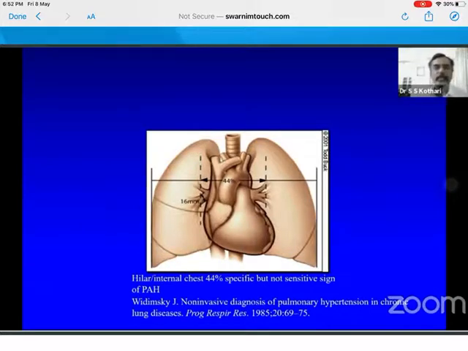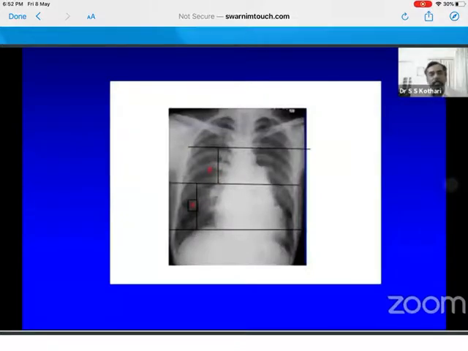Suppose the hilar shadows in the lung, that means from hilum to hilum, it is more than 44% of internal thoracic diameter. It's a specific sign of PH, a little less emphasized. This sign of right atrial enlargement is also less emphasized.